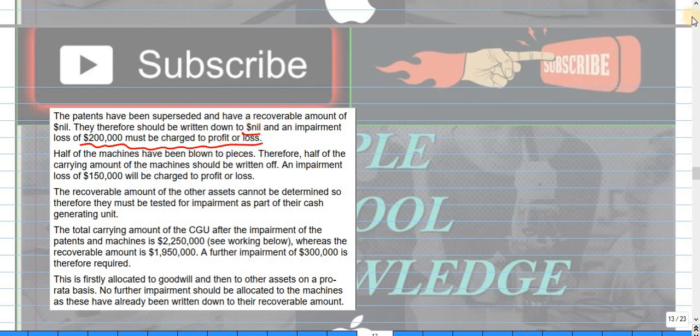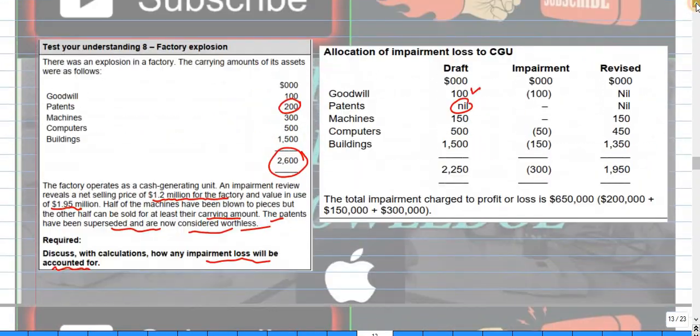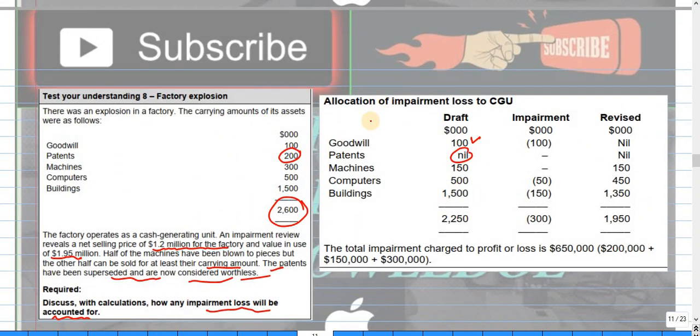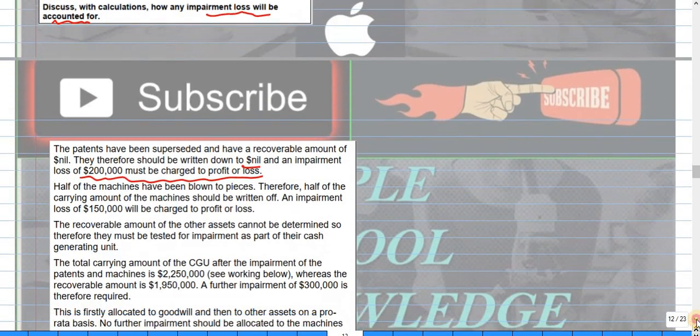Clear? Now if you see here, this 200 will be charged to profit or loss because it is superseded, so we will record this as nil. And then if you see here that half of the machine has been blown into pieces, the machine's actual amount is 300, so half will become 150. 150 is gone, so we will reduce this to 150. Let's just check the theory, what is actually the thing.